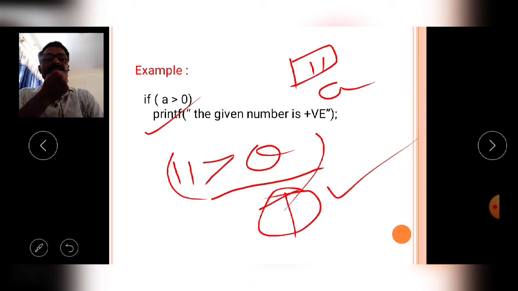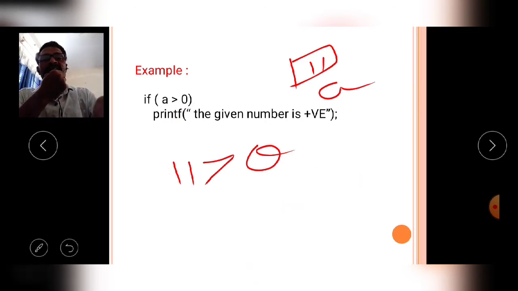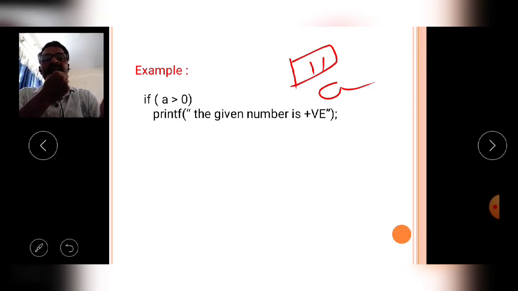So simply it will execute printf, means on the output screen it will print the given number, 11, is a positive number. Like that, in the if condition, the condition is verified. If the given condition is true, then the following block or the following statement is executed by the compiler.